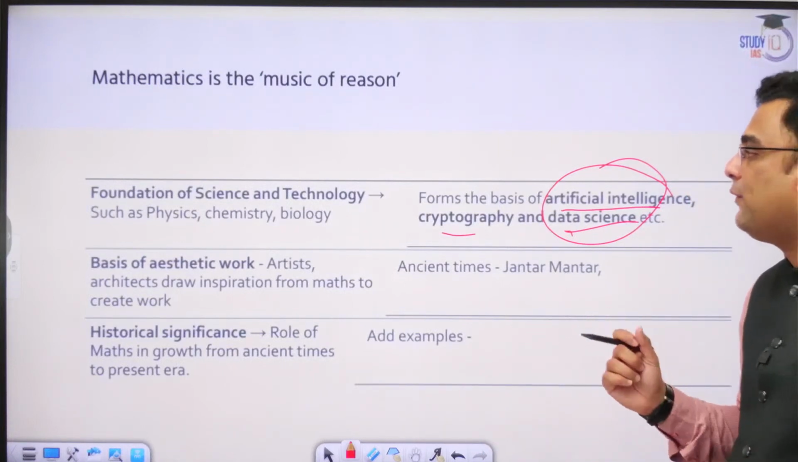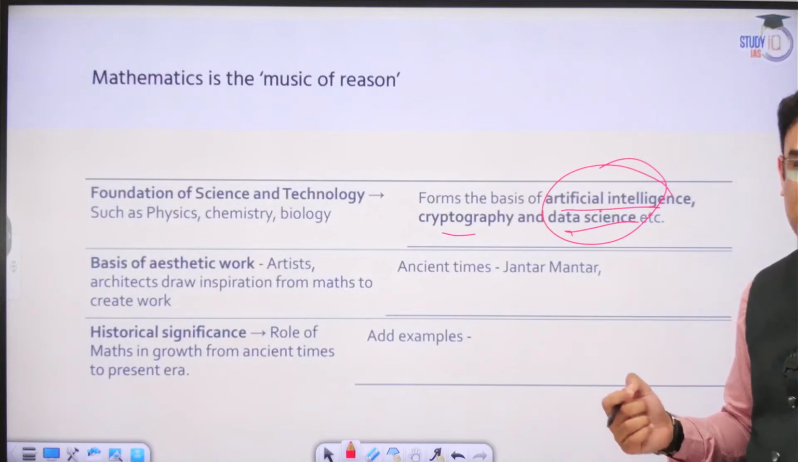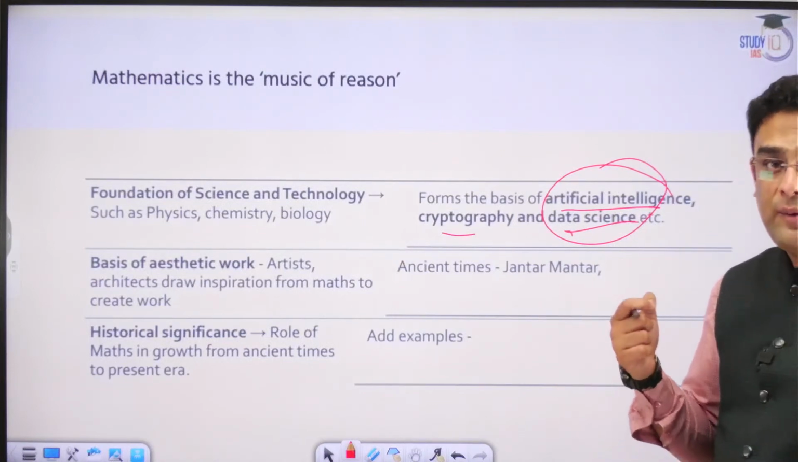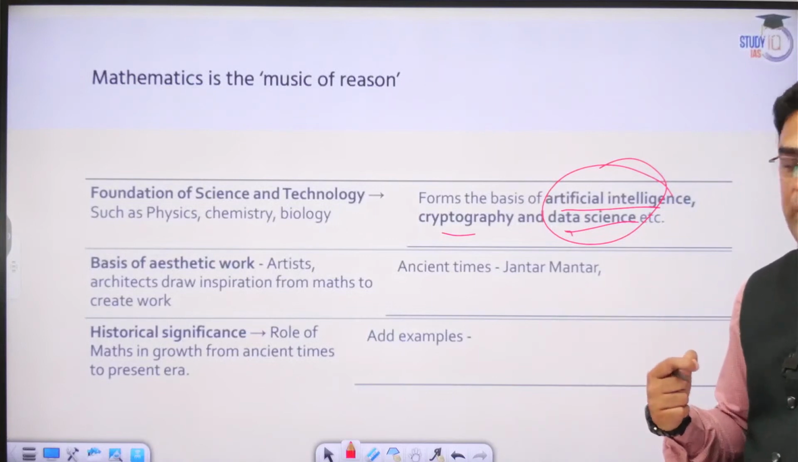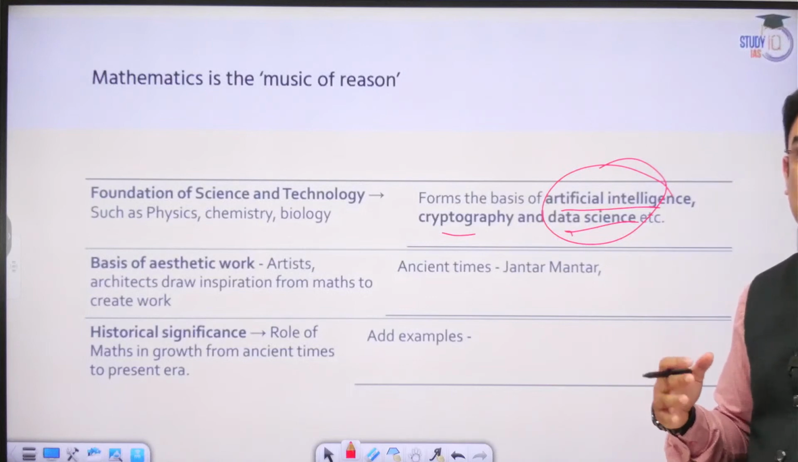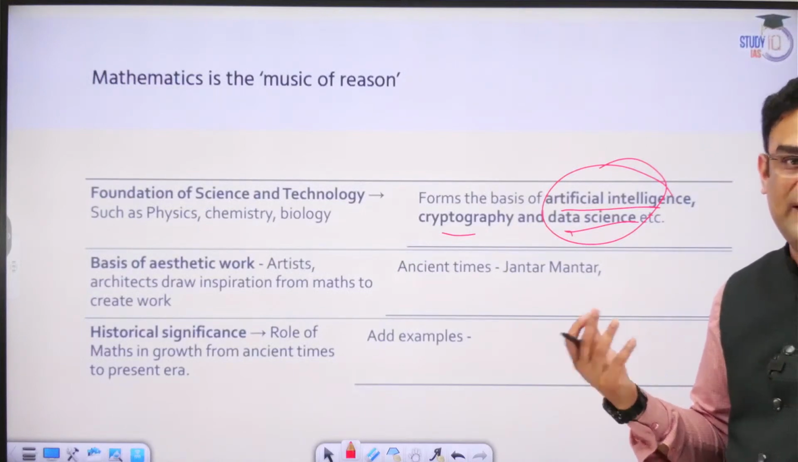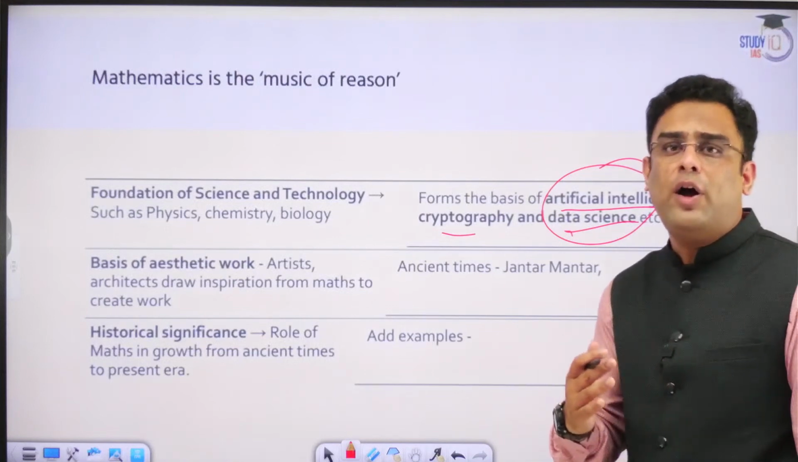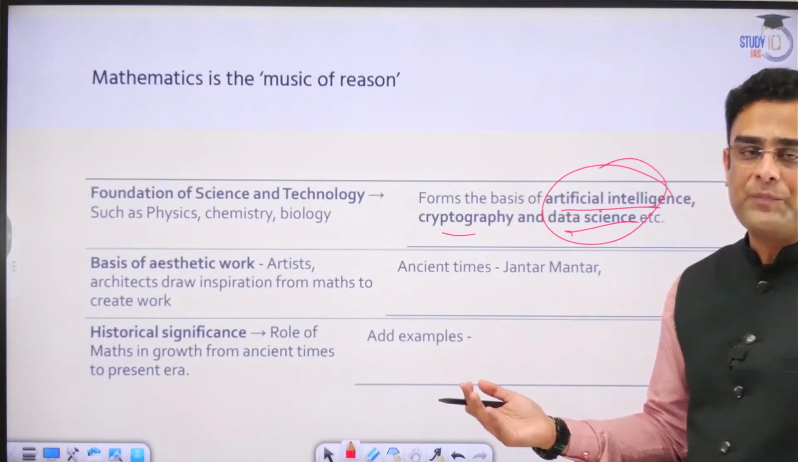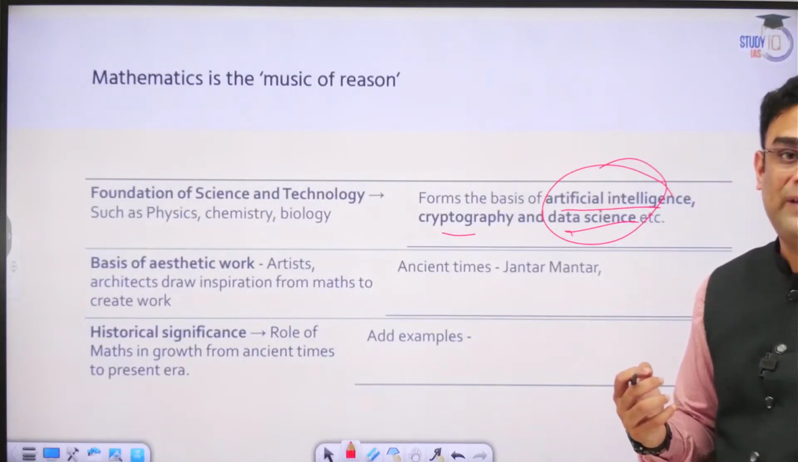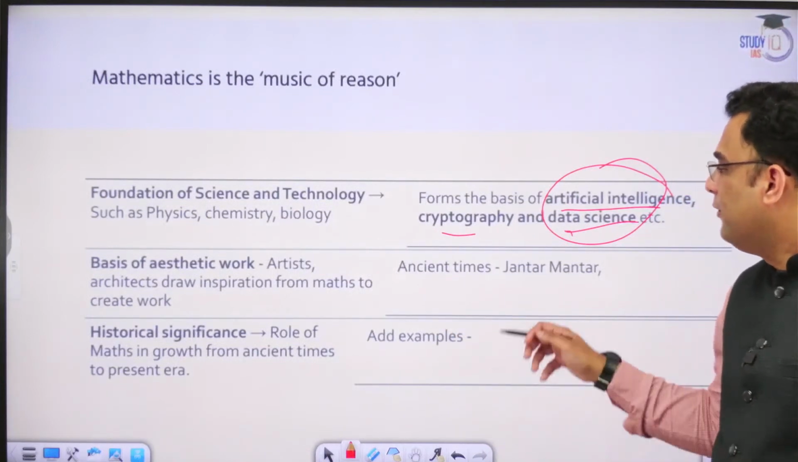Okay, basis of aesthetic work. Even artists, architects, painters, either through training or very often intuitively, have an understanding of maths, and that is why they're able to create the kind of masterpieces that they create. Without an understanding of maths, either through formal education or informally, you cannot create such masterpieces in various different types of fields.